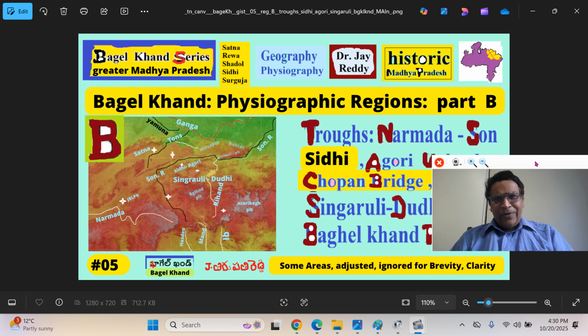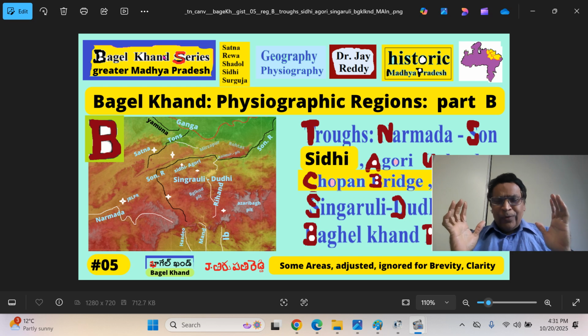We are continuing our Baghel Khand series, which is a historical cultural region overlapping today's Uttar Pradesh, Madhya Pradesh and Chhattisgarh. This is made in 2005 October. So this is the historical Madhya Pradesh.